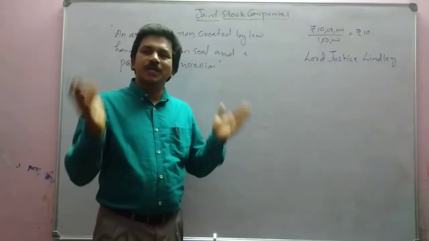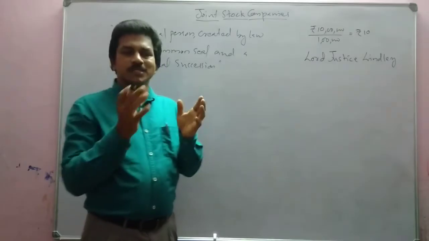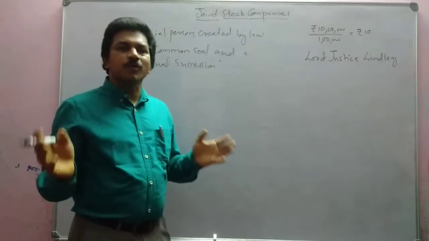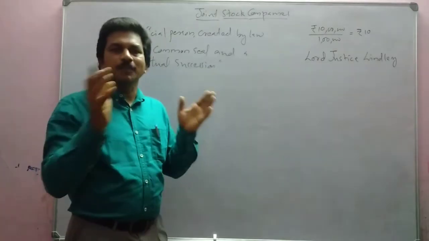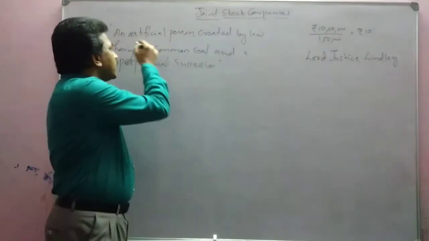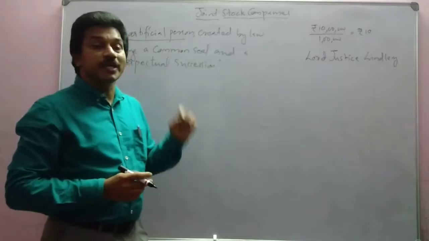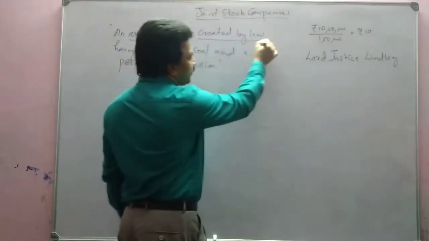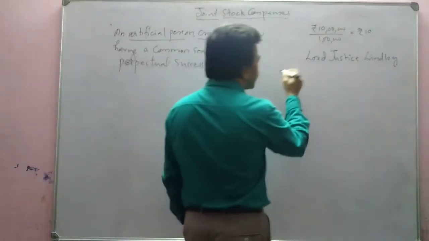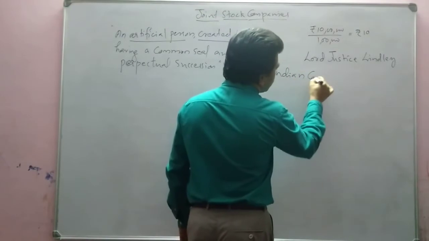It exists because of enactment or establishment through a law. So with the help of legal support, the company comes into existence. That is why it is called an artificial person, an artificial person created by law. Which law? In India, a company is created in accordance with the Indian Companies Act.